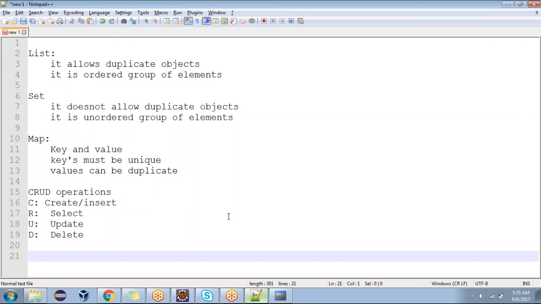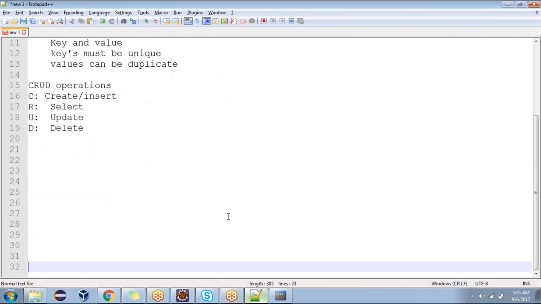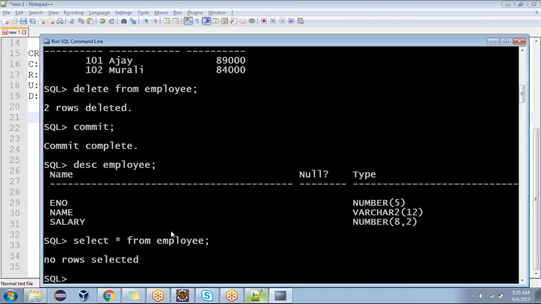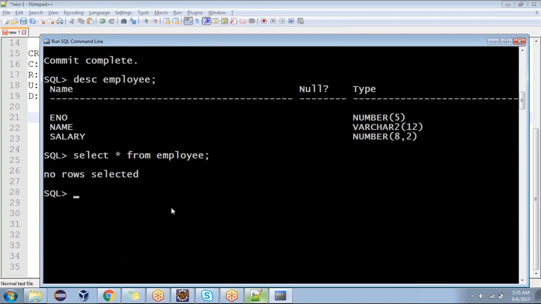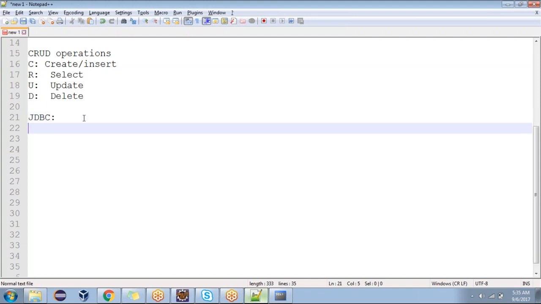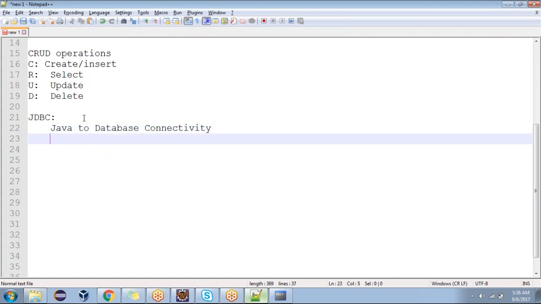Now these operations we want to do with a Java program. We have performed these operations directly, opening the command prompt. Yes or no? Yes, sir. These operations we want to do with the Java program. That is called JDBC, Java database connectivity. Is it clear now? Yes, sir.